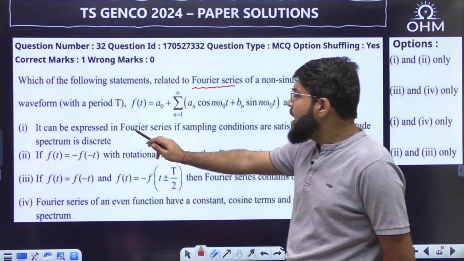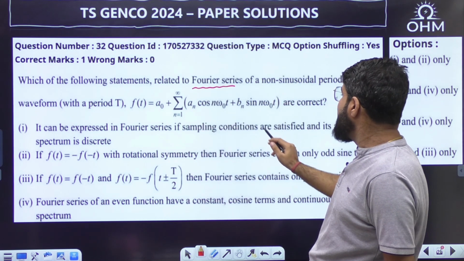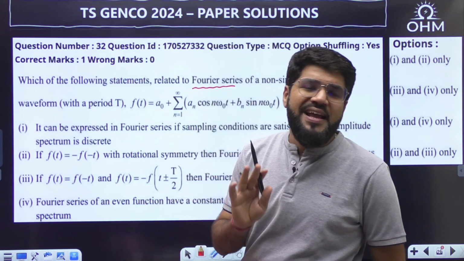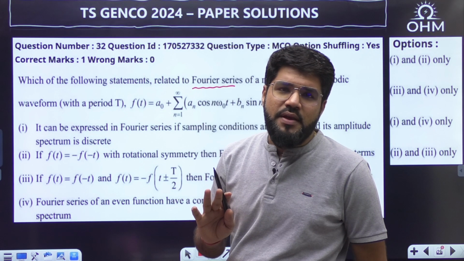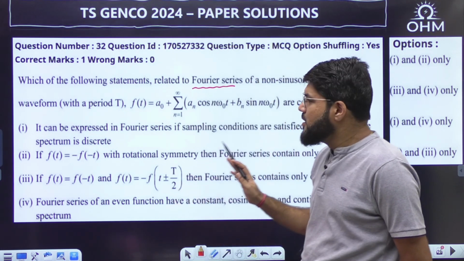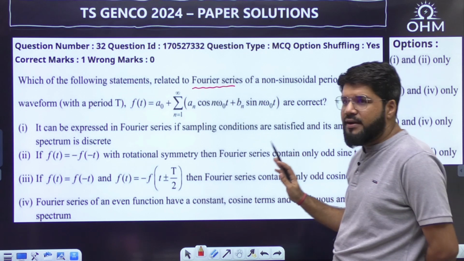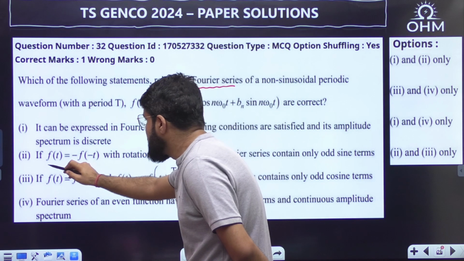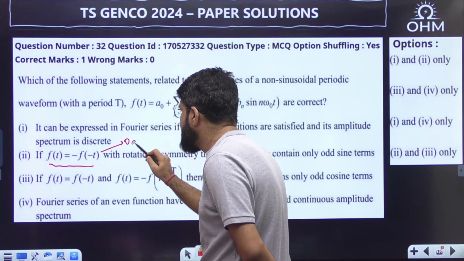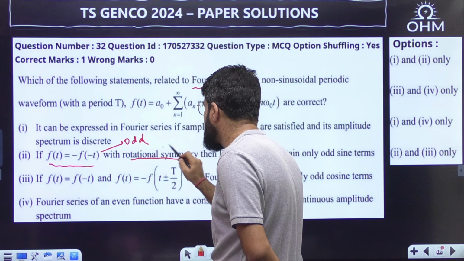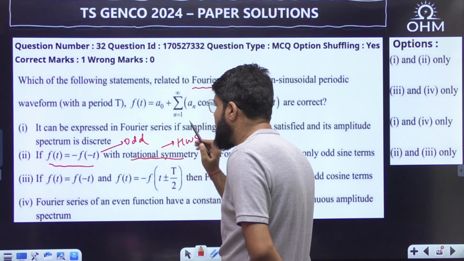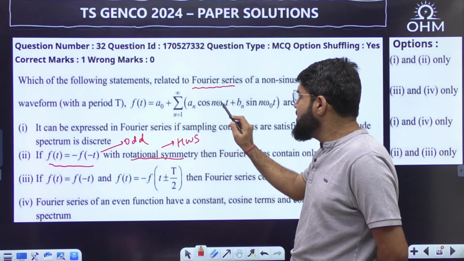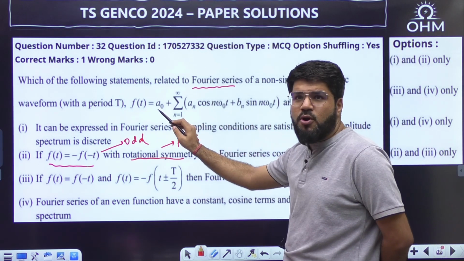Now, it can be expressed in Fourier series if sampling conditions are satisfied and its amplitude spectrum is discrete. C, it can be expressed in Fourier series if Dirichlet's conditions are satisfied. So the first statement is not valid here. Now if f(t) is equal to minus f(minus t), the function is odd symmetric, as well as rotational symmetric, which is also known as half wave symmetry. If the function is odd symmetric, see, a simple logic to remember is cosine is the even function, sine is the odd function, and the DC component is considered as even.